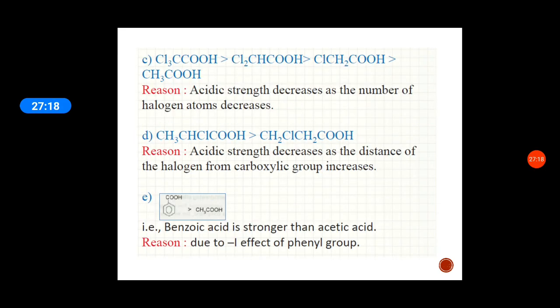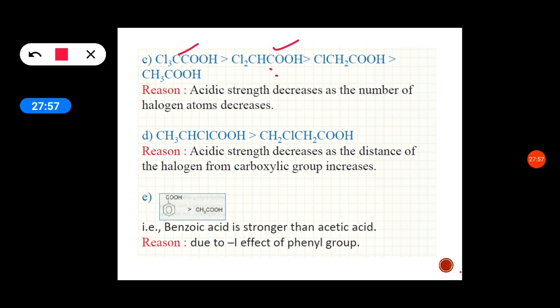So here acetic acid, monochloroacetic acid, dichloroacetic acid, and trichloroacetic acid are given. So acid strength decreases as the number of halogen atoms decreases. So from trichloro to dichloro, the electron withdrawing effect decreases, so acid strength also decreases. Acetic acid is the least acidic because it doesn't have any electron withdrawing groups.